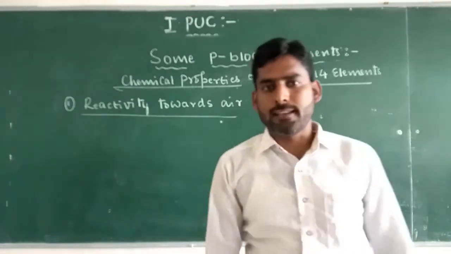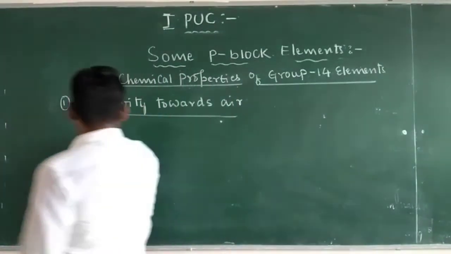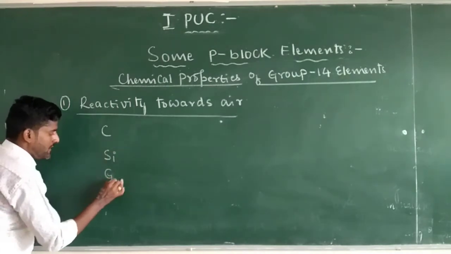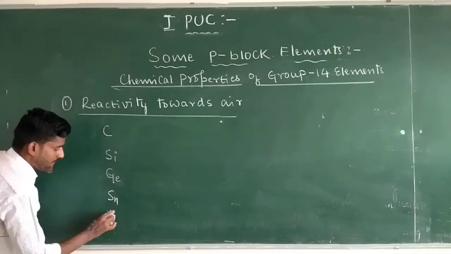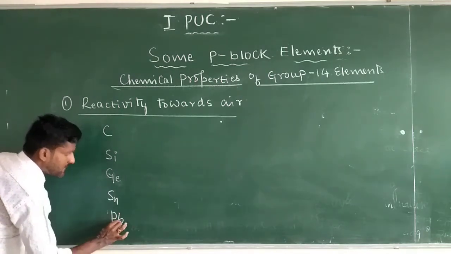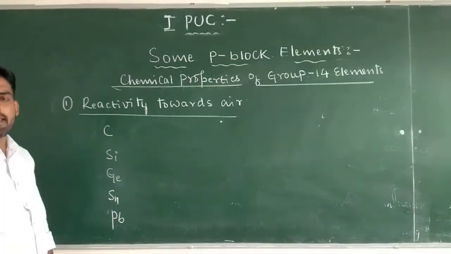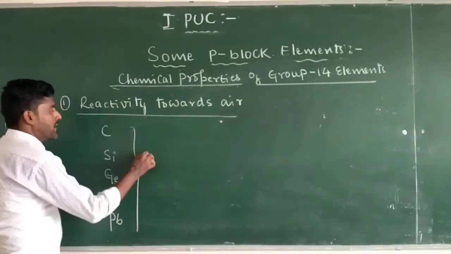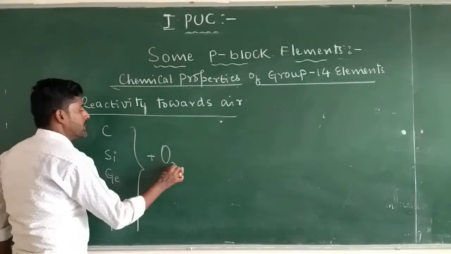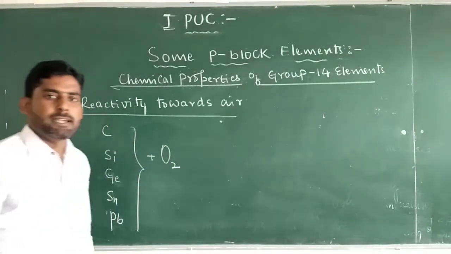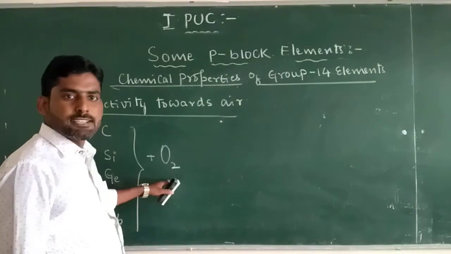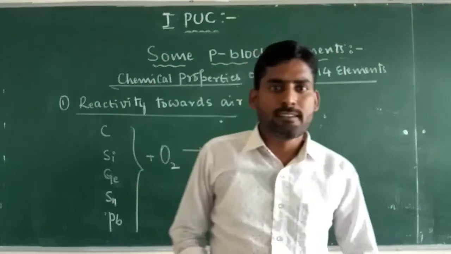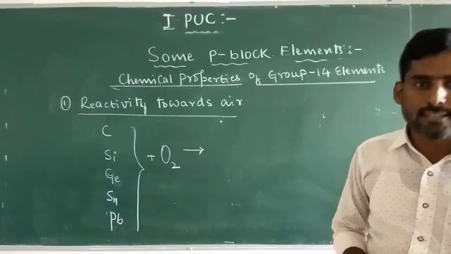See here, carbon, silicon, germanium, tin and lead. These are the group 14 elements. They combine with oxygen. So all group 14 elements react with oxygen to form two types of oxides, monoxides and dioxides.